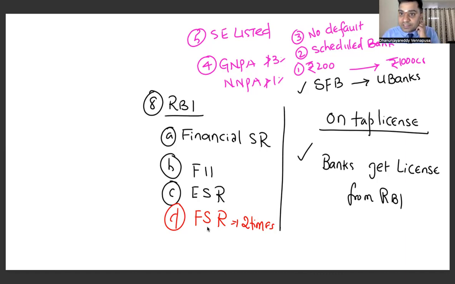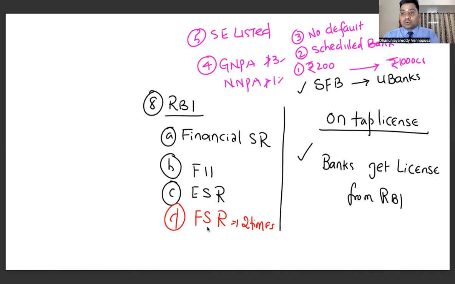For agriculture, this is measured at 180 days. Two crop seasons they measure for agriculture. So in order to declare an NPA for agricultural loans, one long crop season is taken, that is 6 months. Short crop season is for 3 months. Long crop season is for 6 months. 6 months means 180 days. Hence they take one long crop season for NPAs for agriculture. For other loans, they will take only 3 months.